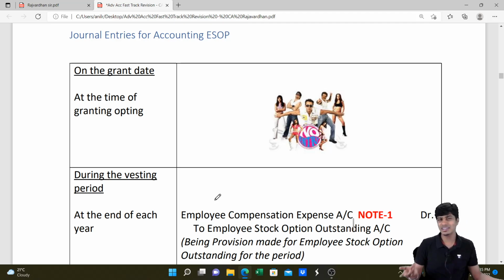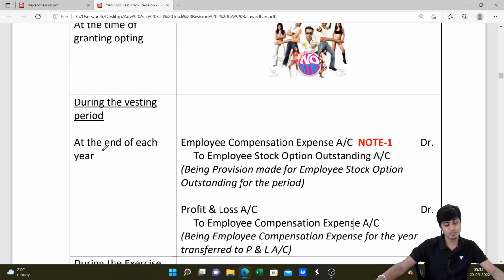So on the date when the options are granted, the employer doesn't pass any entry. Why? It is just a contract being signed. There is no literal transaction happening. However, during the vesting period, at the end of each year, an entry has to be passed by the employer. What sort of an entry?